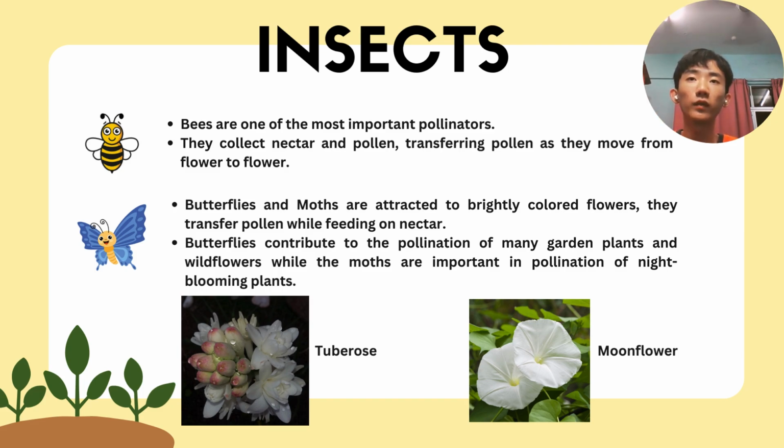Also, we have butterflies and moths, which are especially attracted to brightly colored flowers, and they also transfer the pollen while feeding on the nectar, just like the bees just now. The butterfly contributes to the pollination of many garden plants and wildflowers. Moths are important in the pollination of night-blooming plants, for example the tuberose and the moonflower.